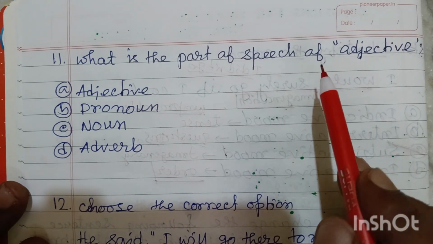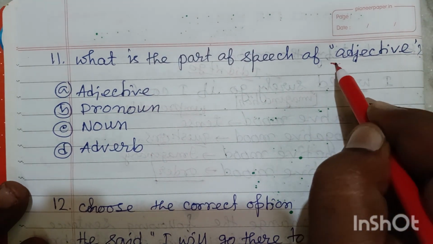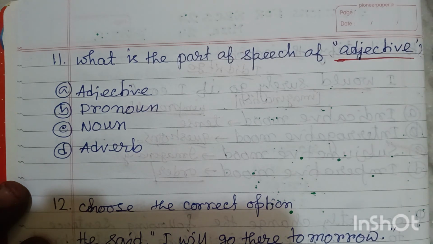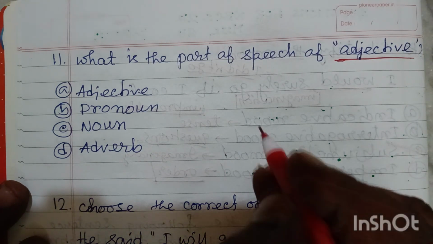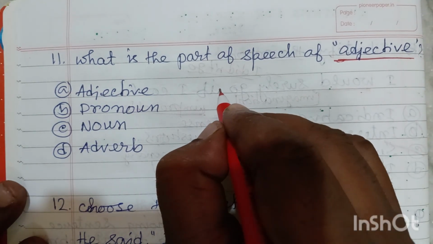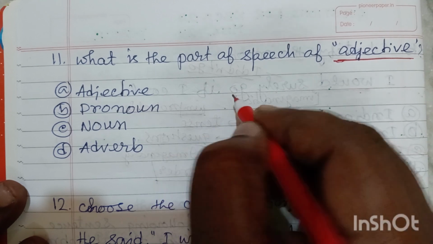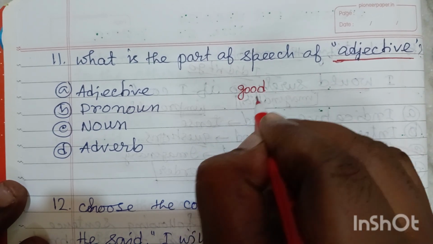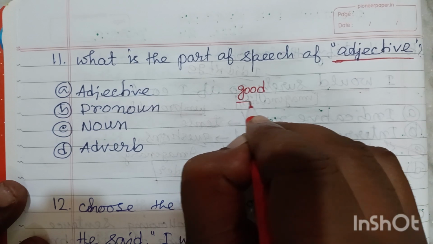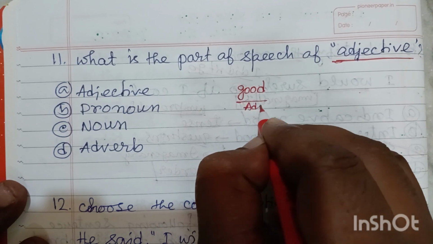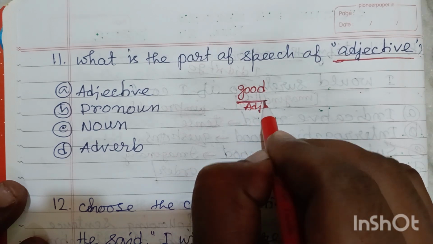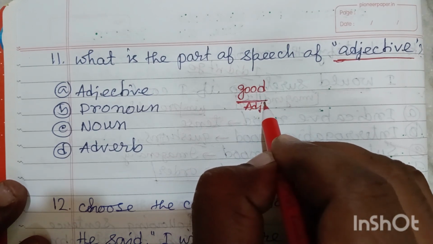What is the part of speech of the word adjective? It's a very tricky question. Friends, think about the logic first. Suppose a word is good. We cannot call this word an adjective at first. First of all, this particular word has to act like an adjective.